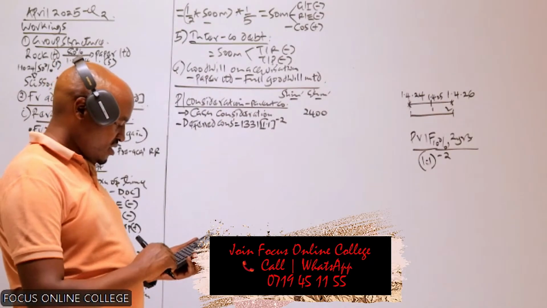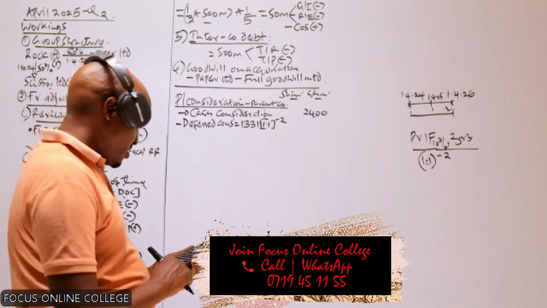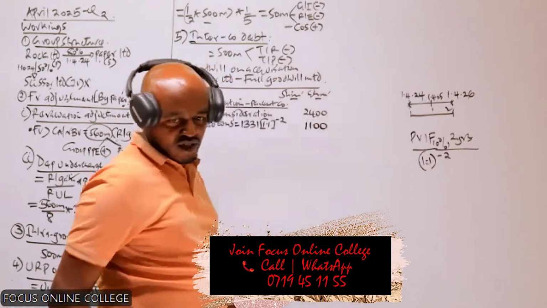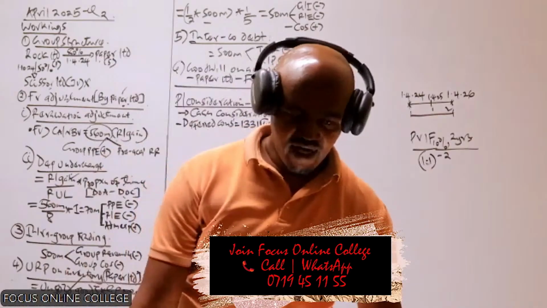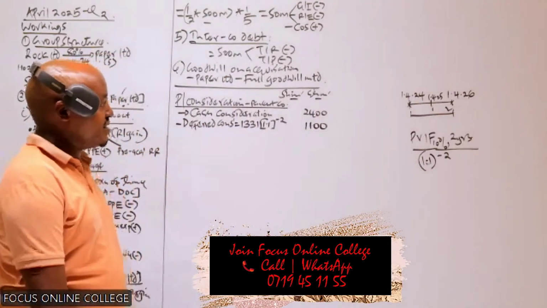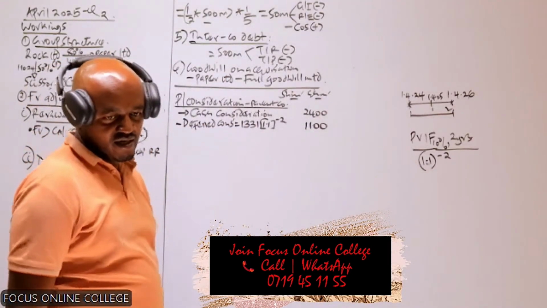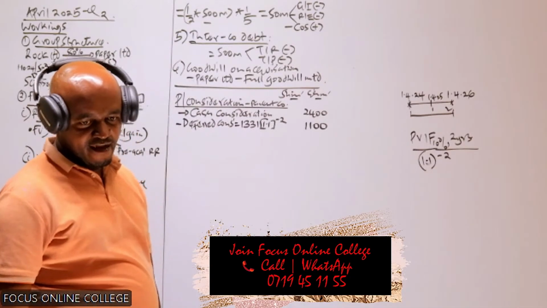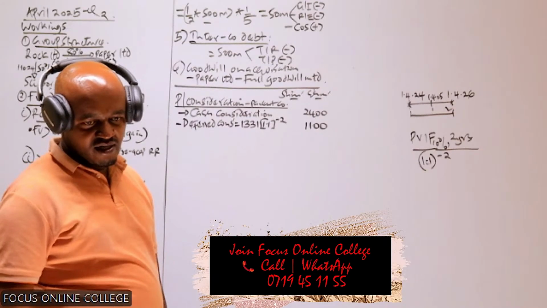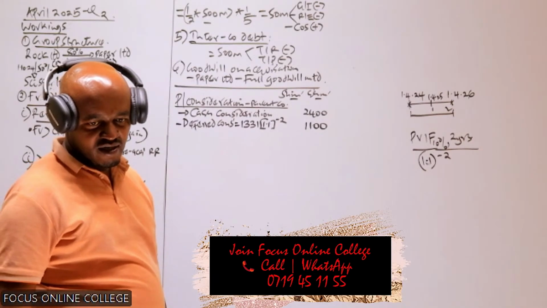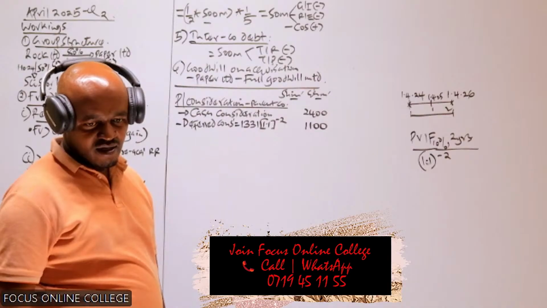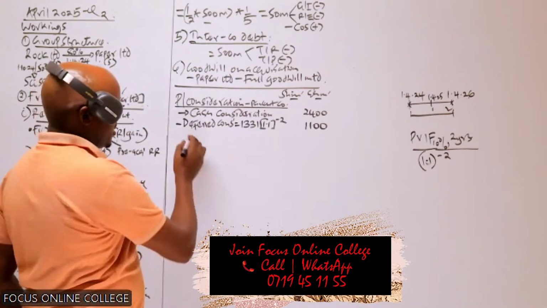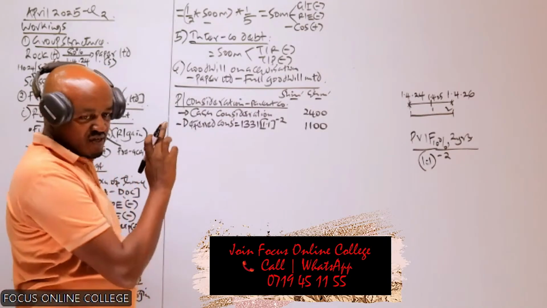Times 1,331, and that comes to 1,100. Is that what you're getting? Diana, Georgina, is that what you're getting? Yes. Okay, so this is basically the purchase consideration paid by the parent.